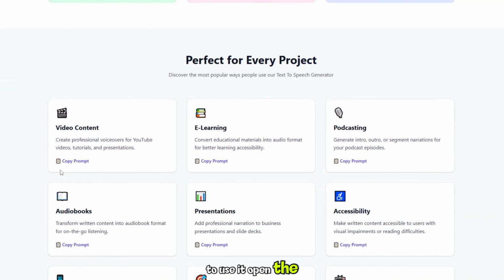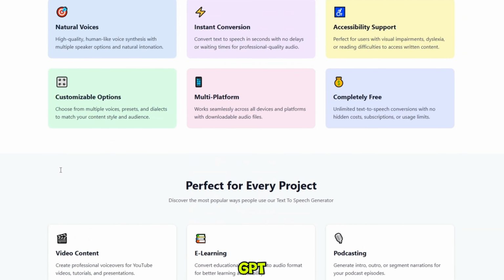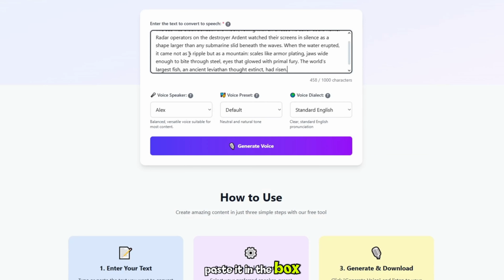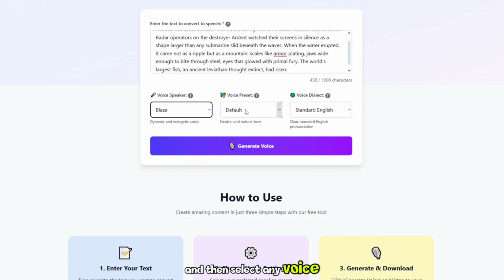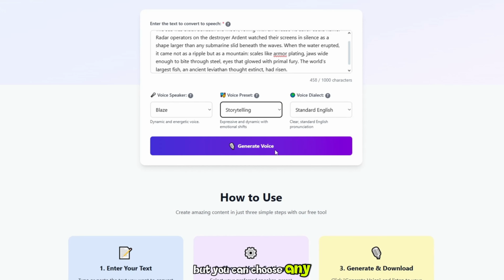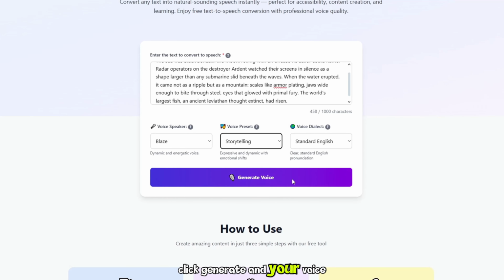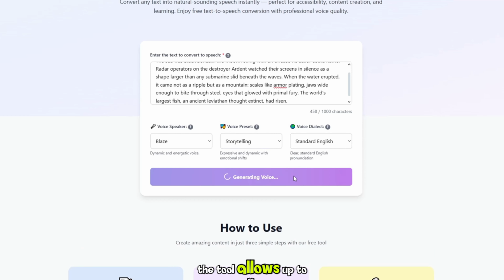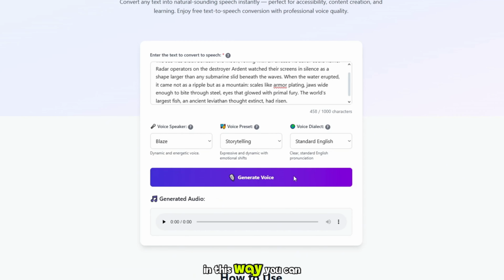To use it, open the website, copy the script from ChatGPT, paste it in the box, and then select any voice you like. Blaze Alex is one of the best options, but you can choose any. Click Generate and your voice will be ready. The tool allows up to 1,000 words at a time, so if your script is longer, you can split it into parts and combine them later. In this way, you can easily create free AI voices.